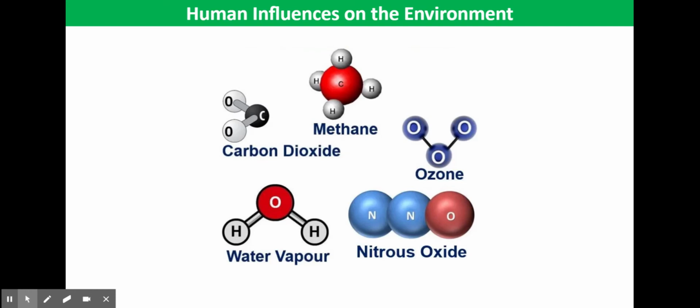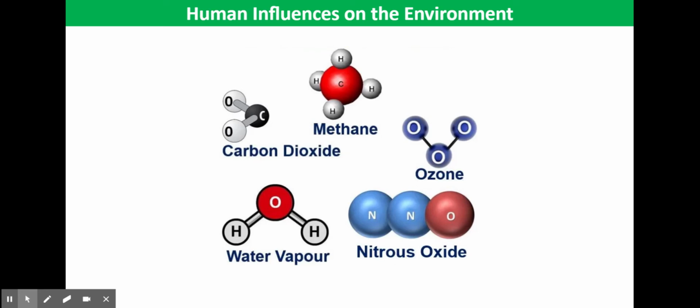Plants undergo photosynthesis, whereby they convert carbon dioxide and water into glucose and oxygen, thus reducing the amount of carbon dioxide in the atmosphere. But as we cut down trees for timber or clear land for farming, that process is reduced. So we're not taking in as much carbon dioxide.